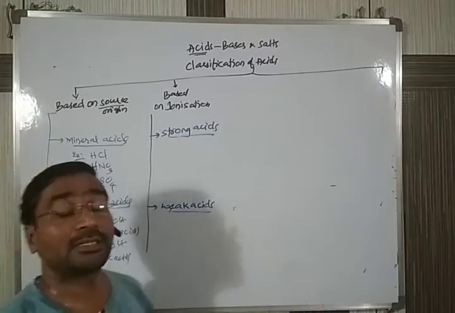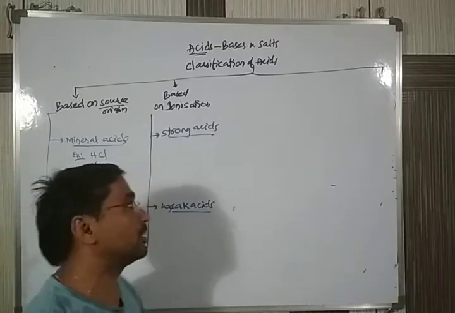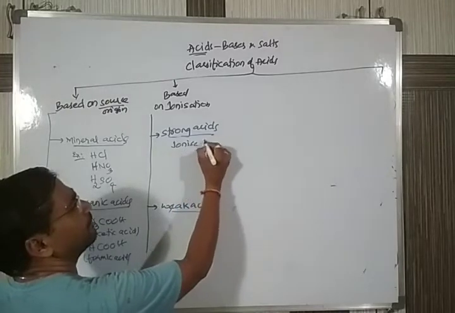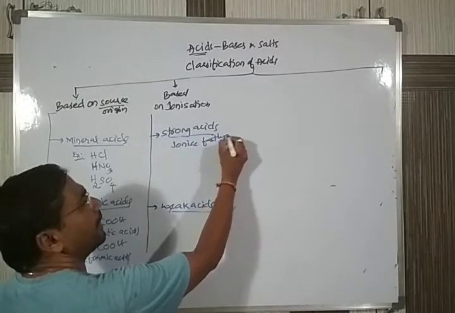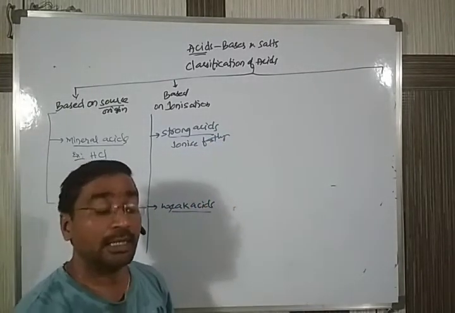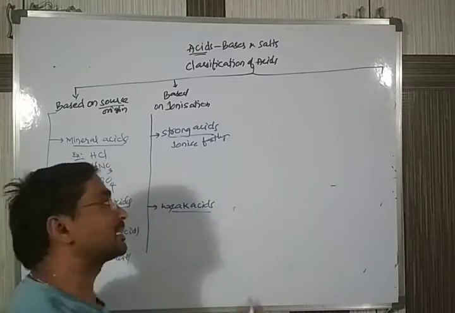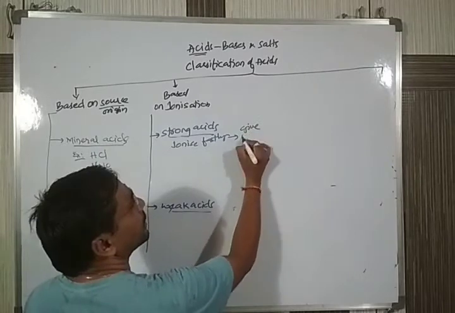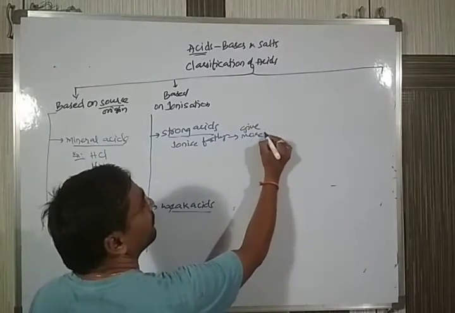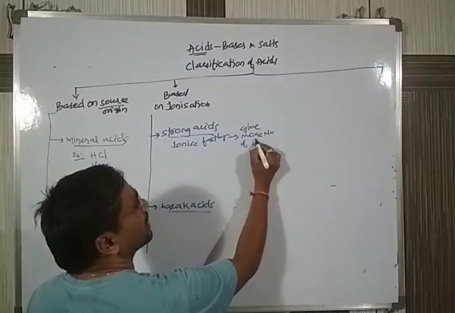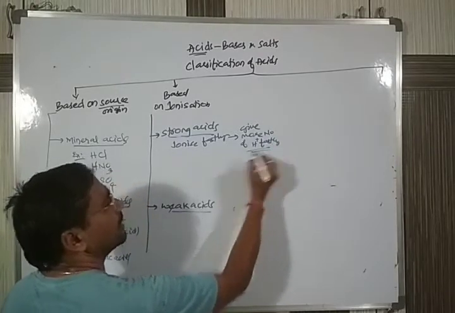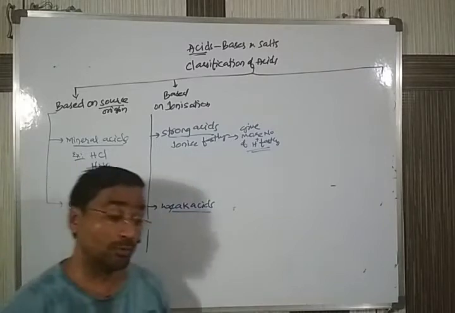The meaning of strong acid is, the acids which ionize completely or very fastly. If they ionize completely or fastly, as a result what happens? They give more number of H plus ions fastly. You can say it in your own words also.